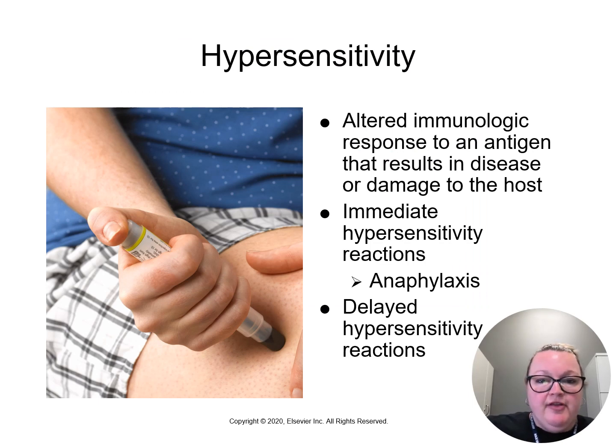First, let's talk about hypersensitivity. Know that hypersensitivity is an abnormal immunological response to an antigen that causes damage to us, the host. Hypersensitivity can be classified in two ways: by either the mechanism that is causing the disease or by the source of the antigen that the immune system is attacking. Let's get into these. Note that hypersensitivity is an excessive or inappropriate response of the immune system to a sensitizing antigen.